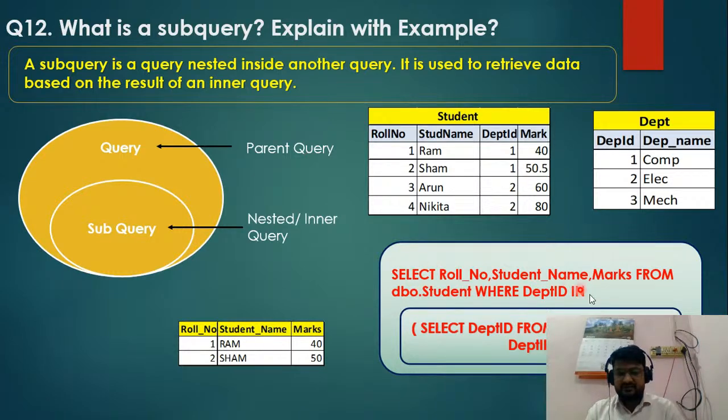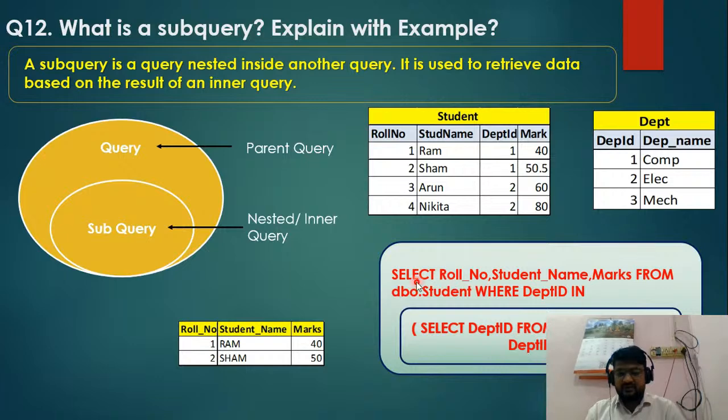The result selects all the data belonging to the computer department, department id 1. This department id is passed to the outer query, and the outer query takes the data based on the subquery.